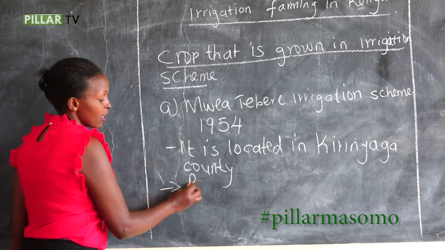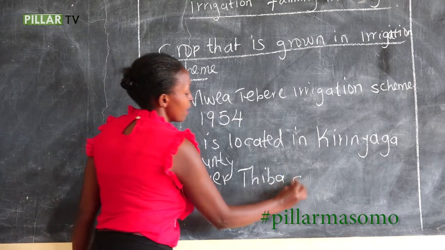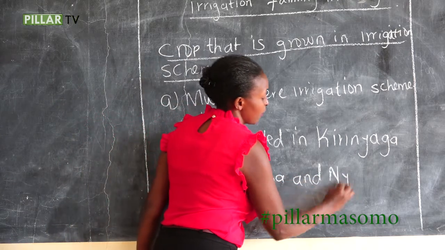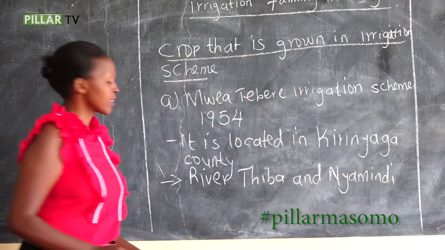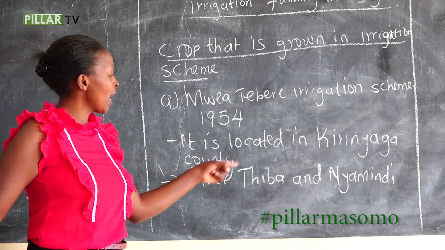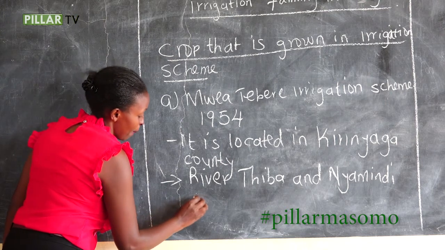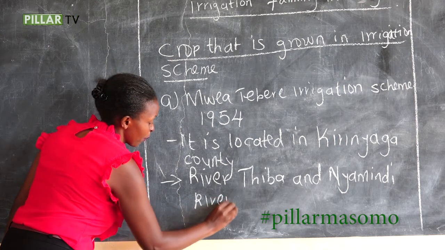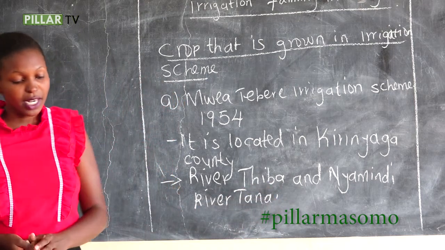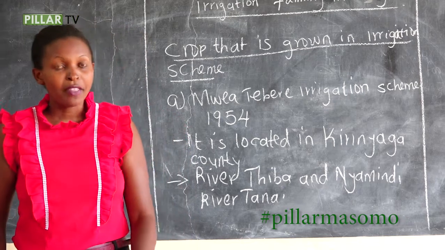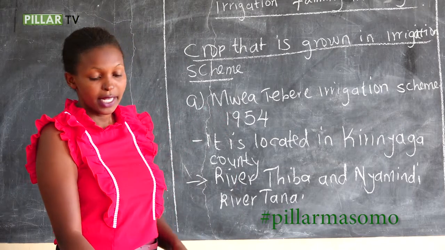They get their water from River Thiba and Nyamindi, which are tributaries of River Tana. And the main crop grown is rice, which is cultivated on a small scale.